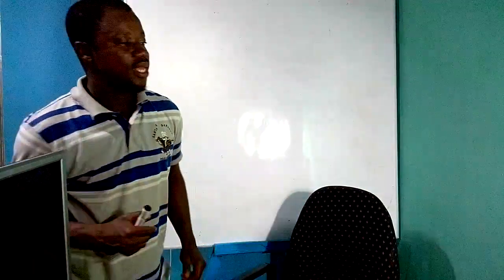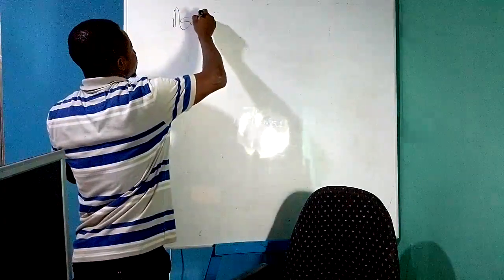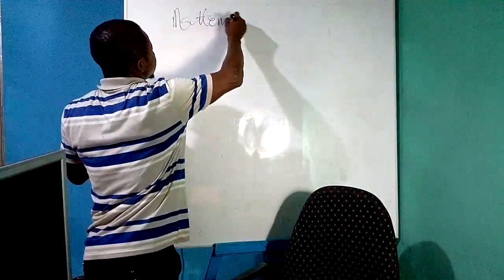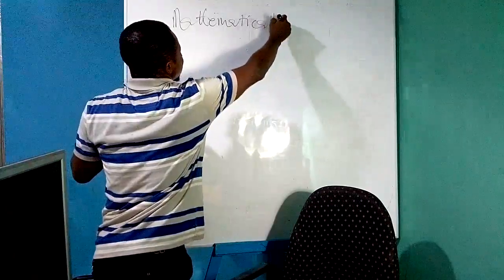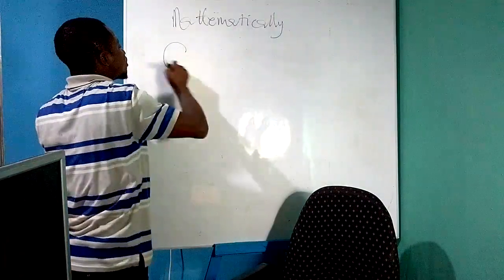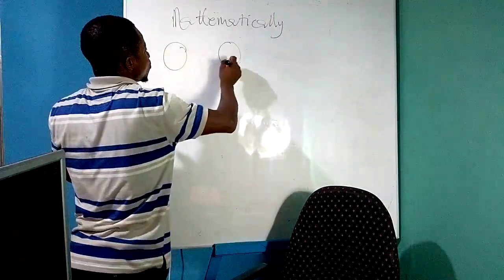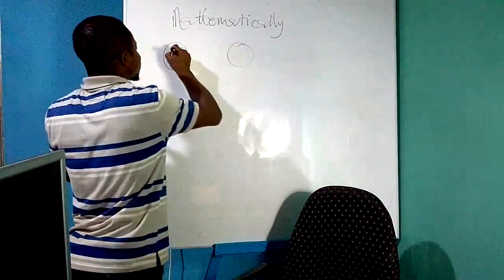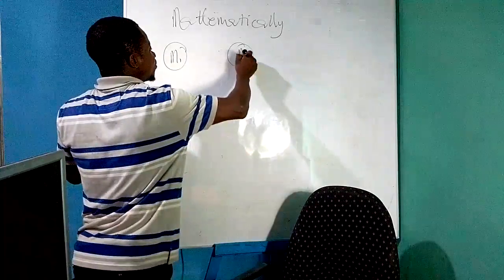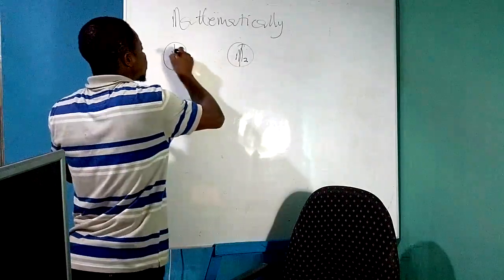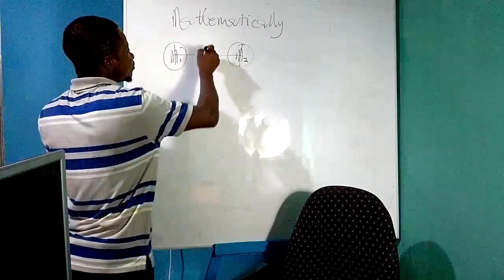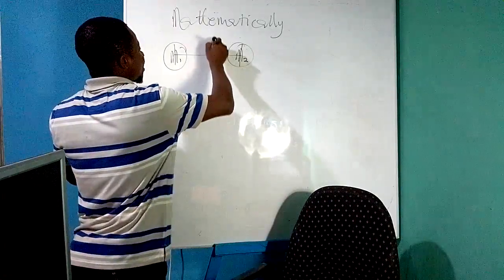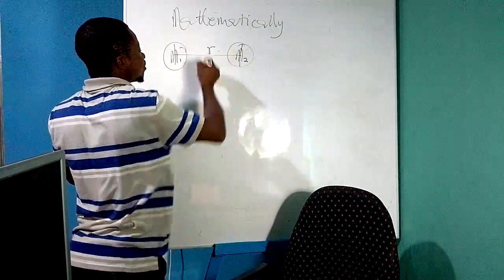So, mathematically, Newton's gravitational law is represented as this. Let us suppose two masses, M1 and M2, arranged close to each other, separated by a distance r from their centers.